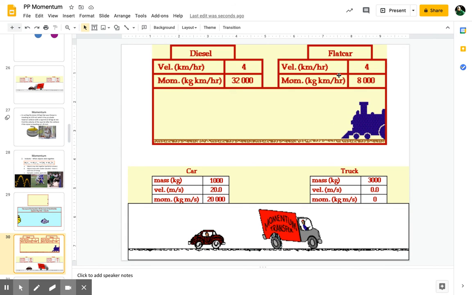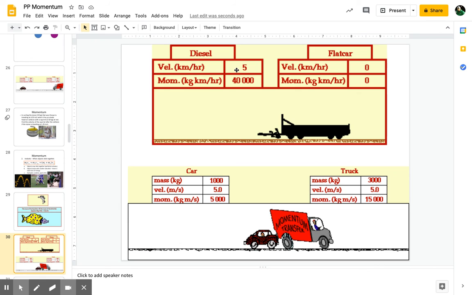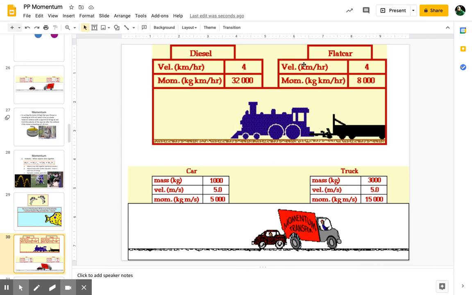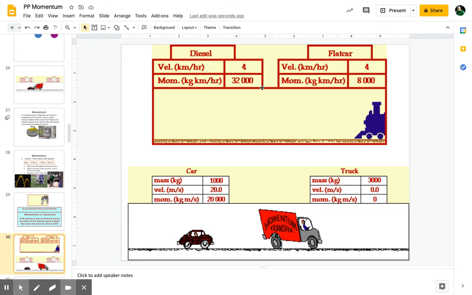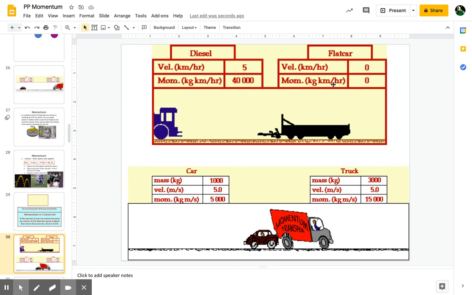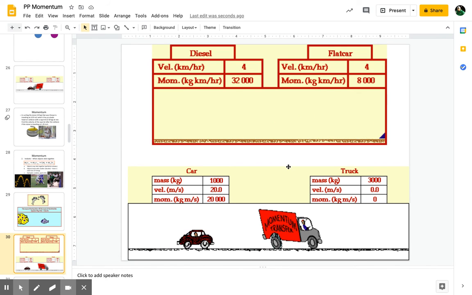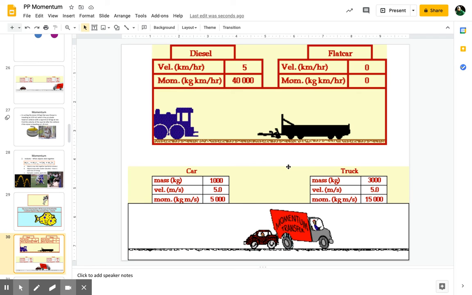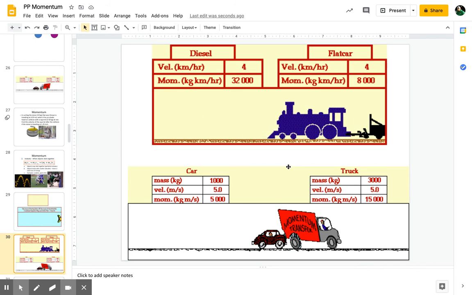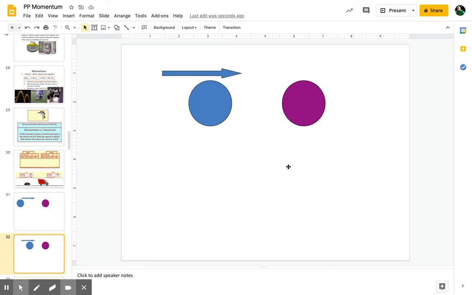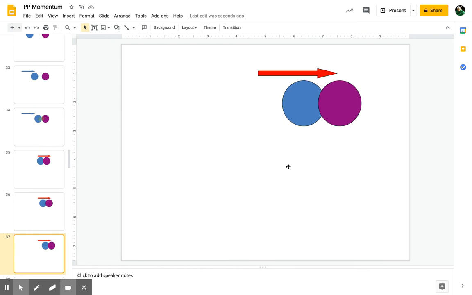Okay. If you notice, the velocity of the train was much faster, but now they have the same velocity, but since they have different masses, their momentum has changed. Okay. Down here, the same thing happens. They end up having the same velocity. So again, this would be our little ball moving together.